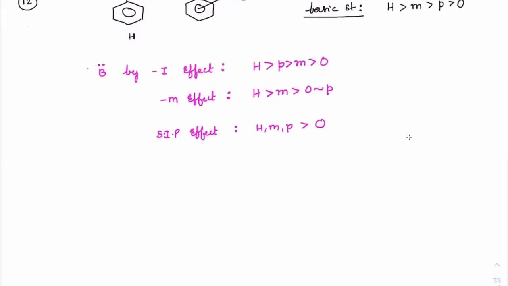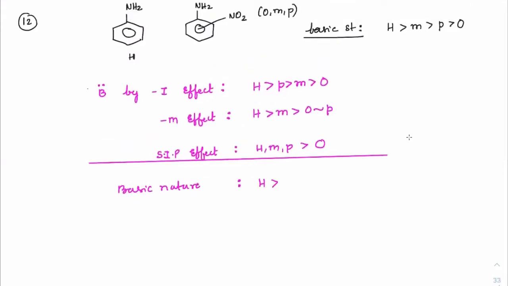Clear? So combining all these factors, if you write the overall basic nature, you can see that hydrogen is always better because it does not have any withdrawing groups. Overall electron withdrawing group is not present on it. Next comes meta, which has only inductive effect, as inductive effect is less prominent. Then comes minus M effect. Minus M effect, if you check out ortho and para will have same.